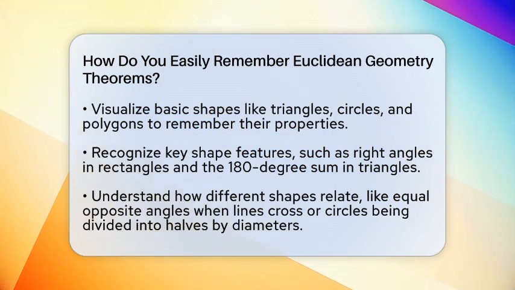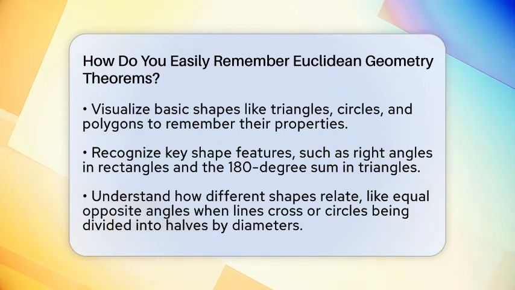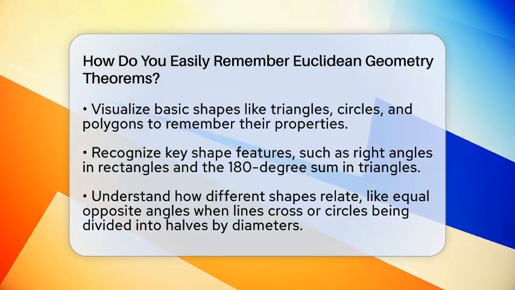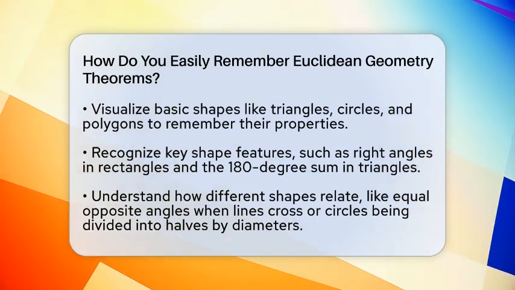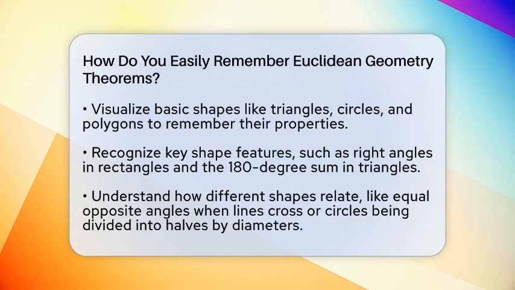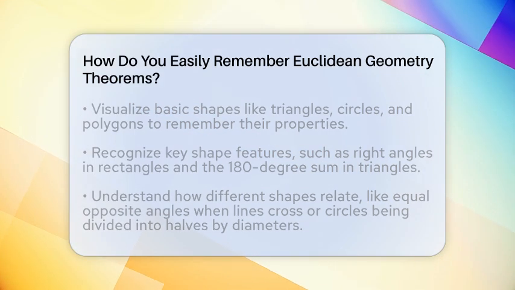First, get familiar with basic shapes like triangles, circles, and polygons. Recognize their properties, like how a rectangle always has four right angles, or how the sum of angles in a triangle is always 180 degrees. Visualizing these shapes helps you remember their key features without overloading your memory.